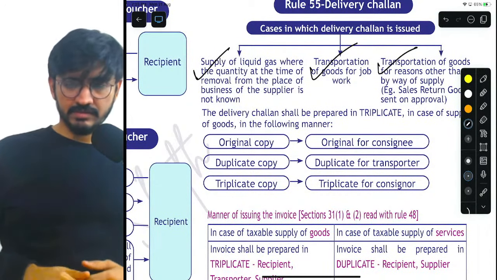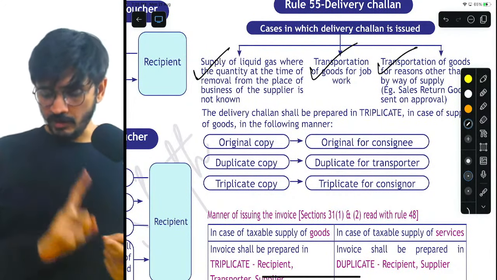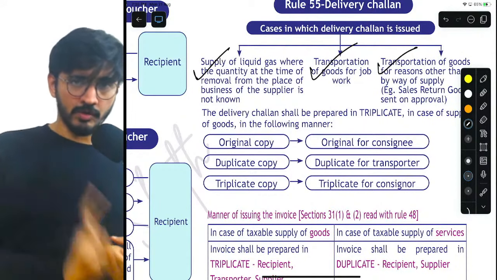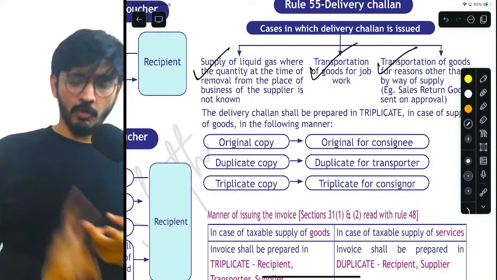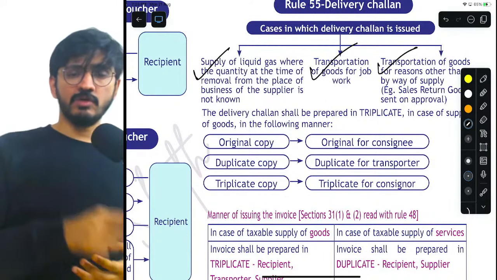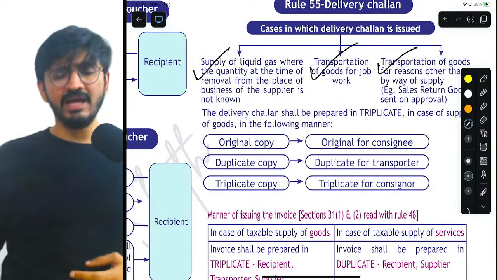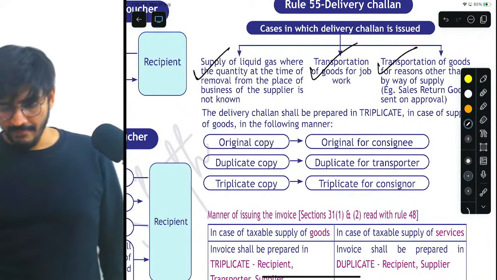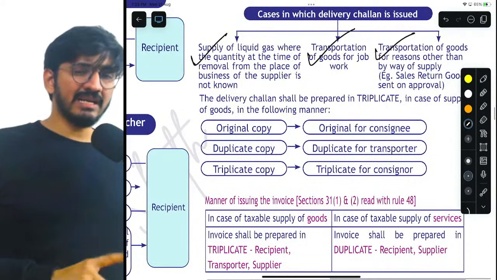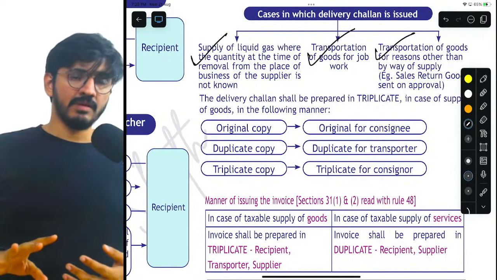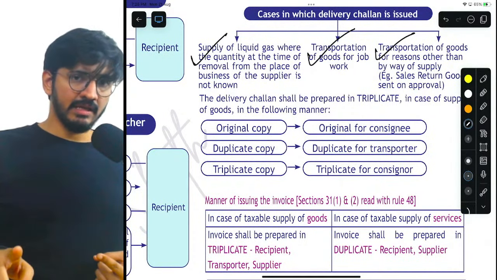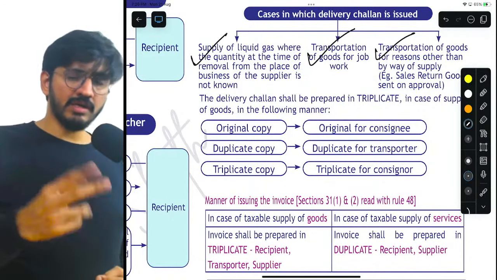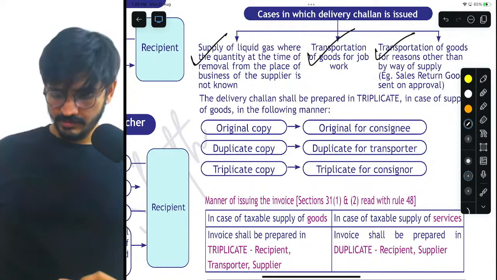So there are three things: the supply of liquid gas, where the quantity at the time of removal from the place of business of the supplier is not known; goods supplied to a job worker; and third, transportation of goods for reasons other than supply. Classic example, sales return. Okay? Done. Also understand delivery challan is issued in triplicate: consignee, transporter, consigner.